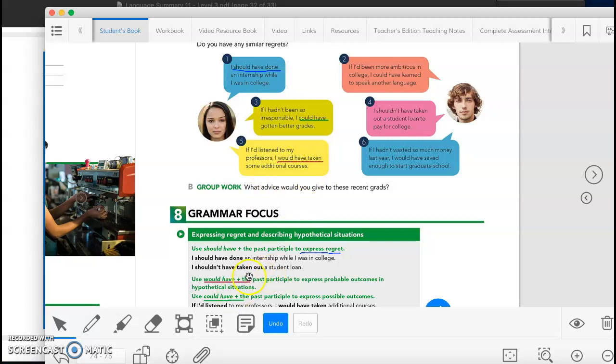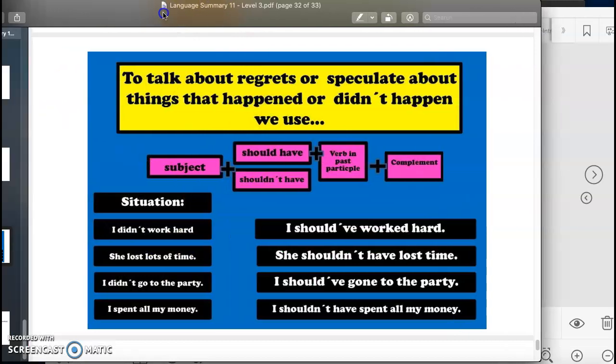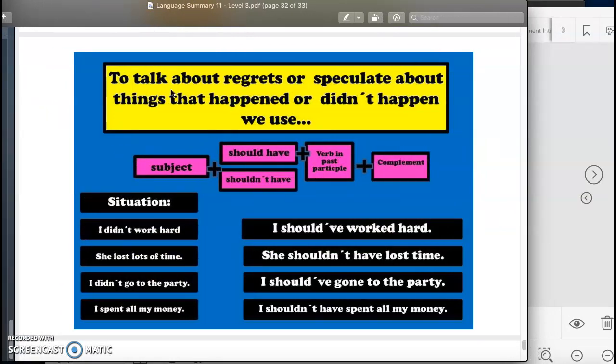So again, I'm using would have plus the past participle, always plus the past participle, to express probable outcomes in these hypothetical situations. So in here I have some extra information. Let's talk about should have.